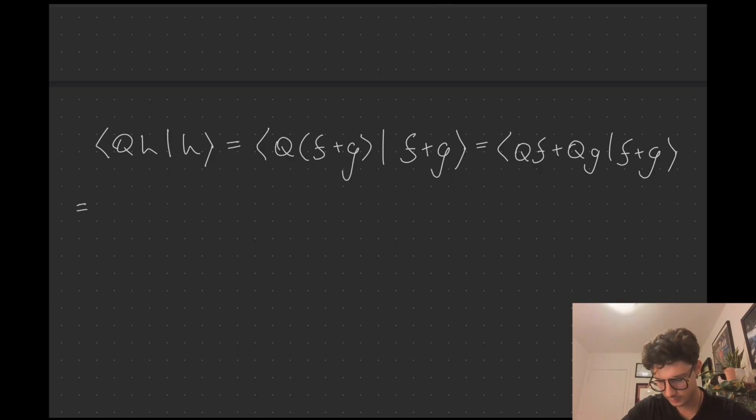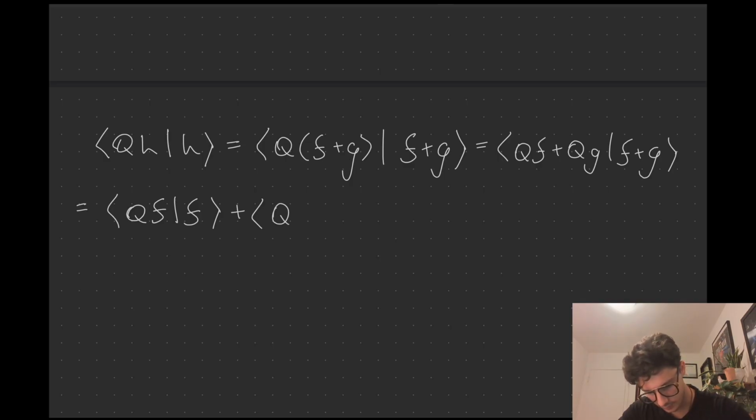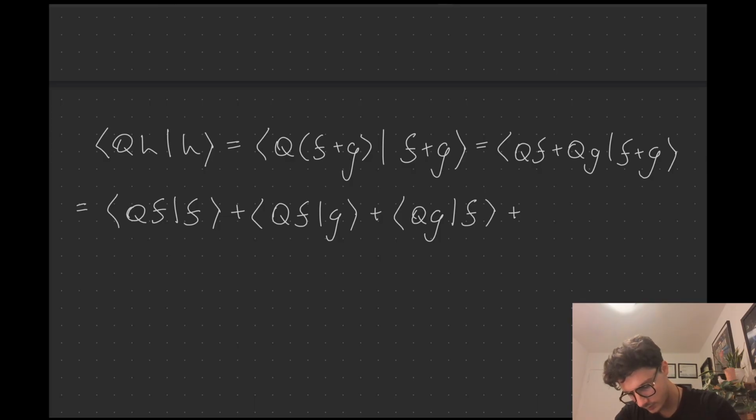So we could do the same sort of distribution, and we get QFF plus QFG plus QGF plus QGG, right?